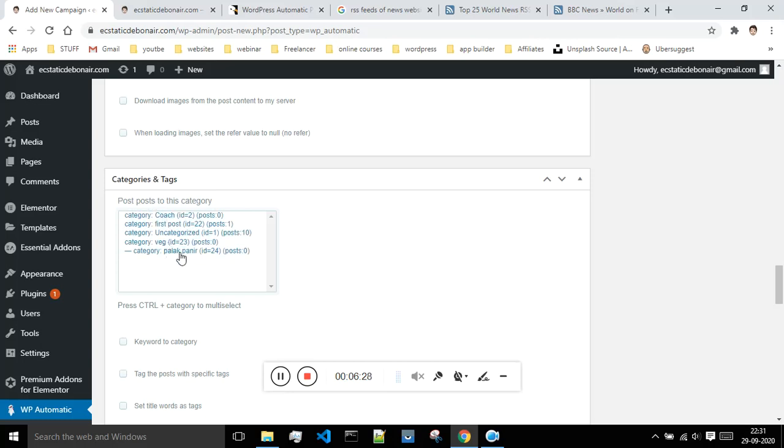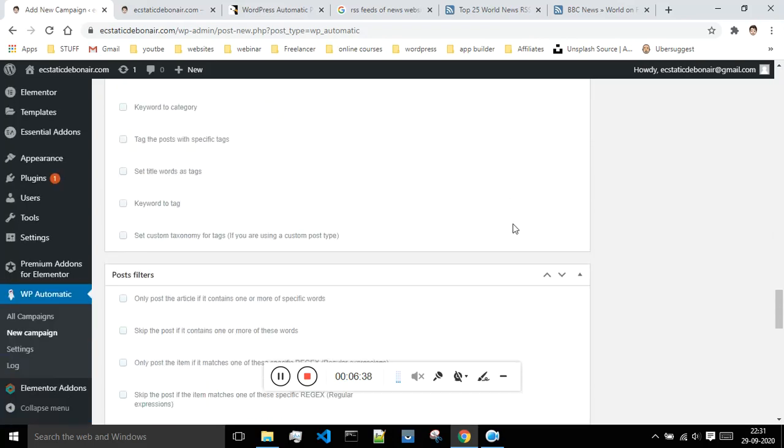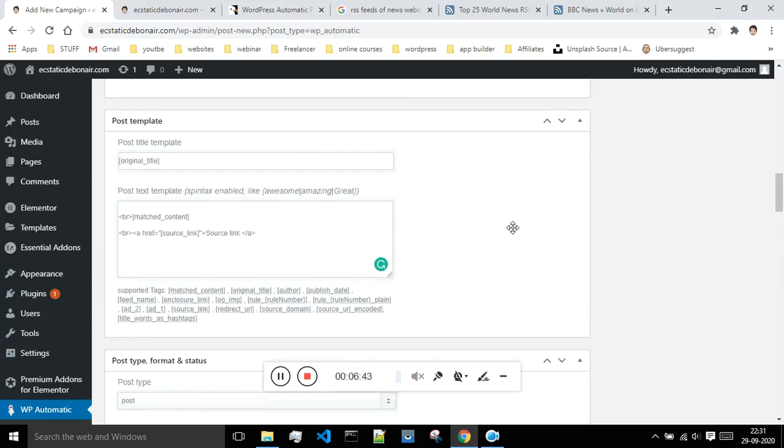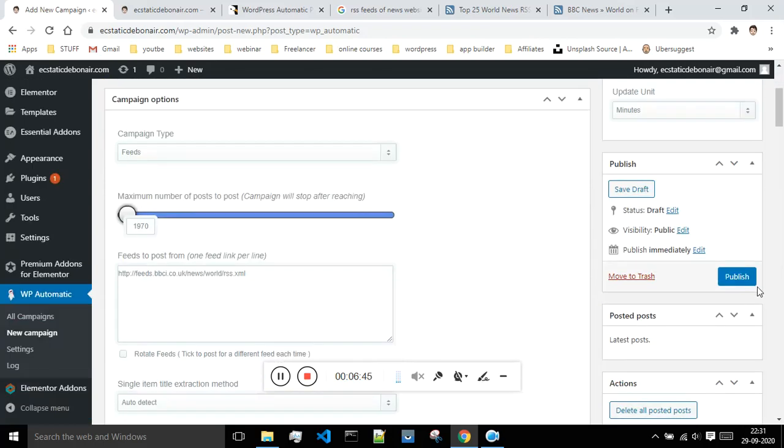First of all, you have to create a few categories on your website, so I will say it comes under the coach category. First of all, just go and create a category known as news, and then you have to just select it over here. Rest everything is the same, and once you make these necessary changes, click on publish.